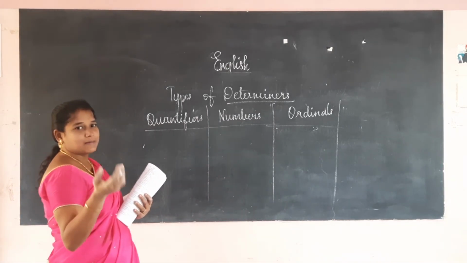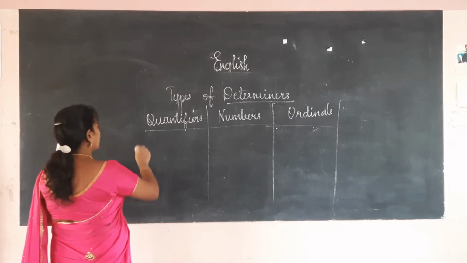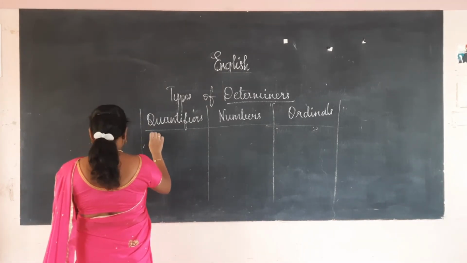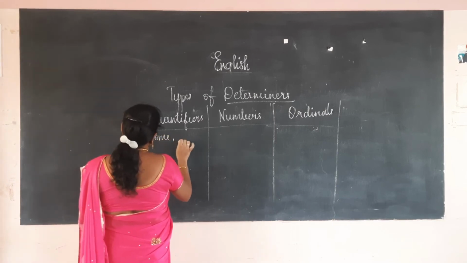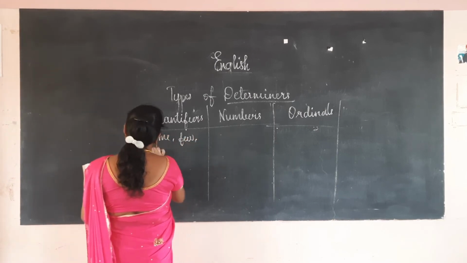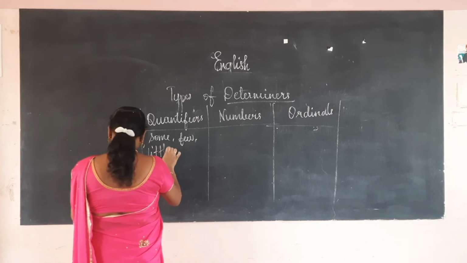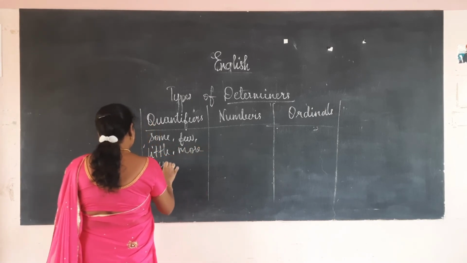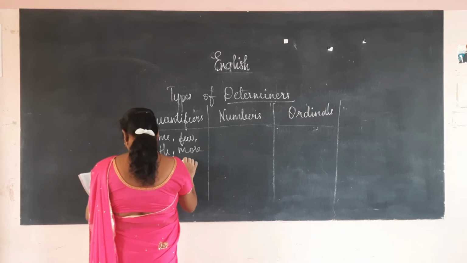We will say some, few, little, more, much, less; all of these come under the category of quantifier.